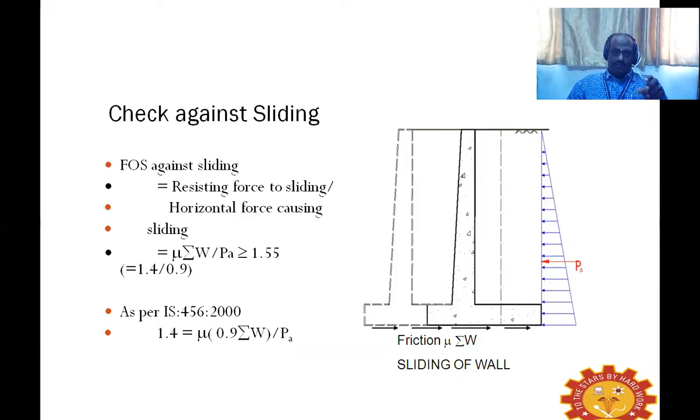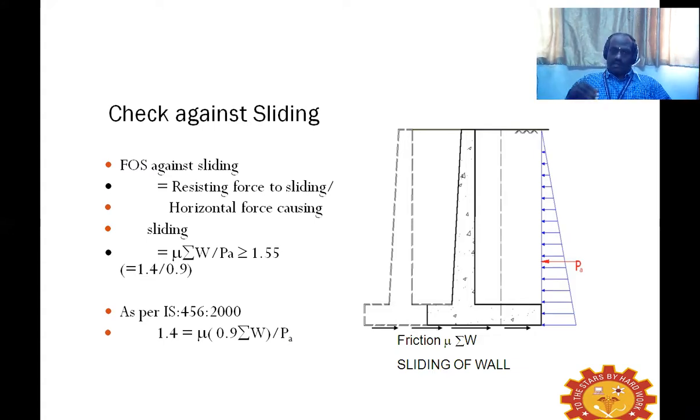When we talk about the factor of safety against sliding, it is the resisting force to sliding divided by the horizontal force which is causing the sliding. The horizontal force causing the sliding is P suffix A, that is active pressure.